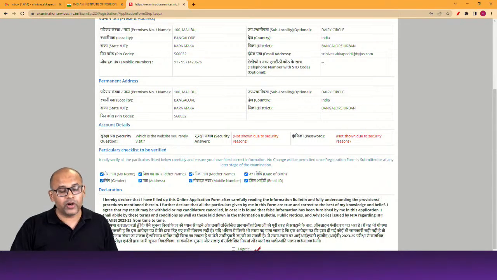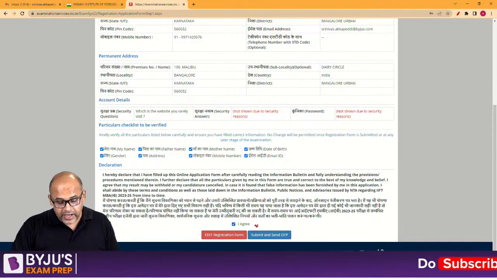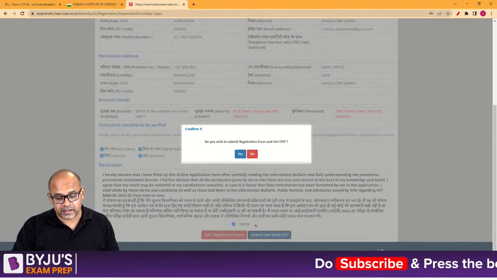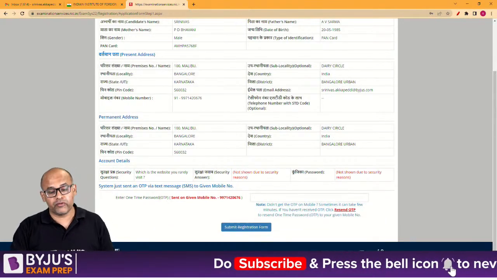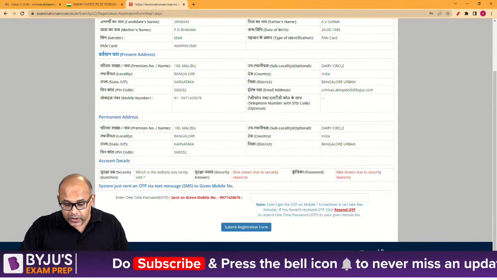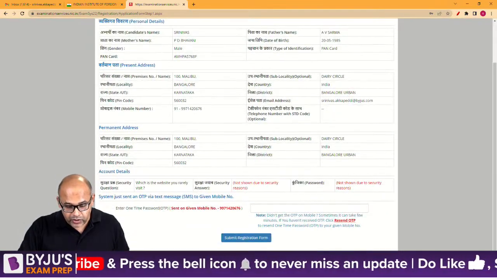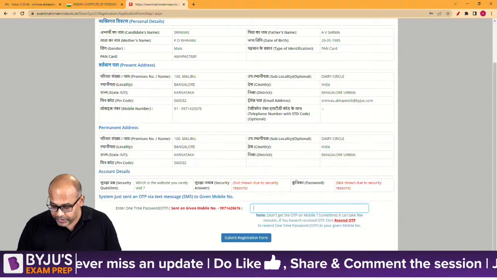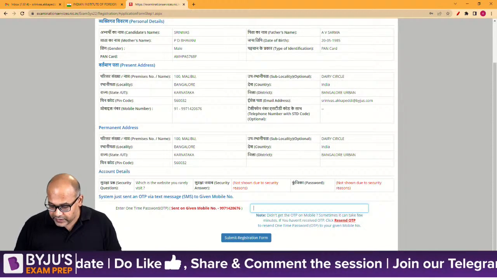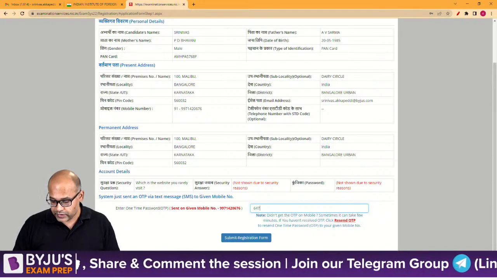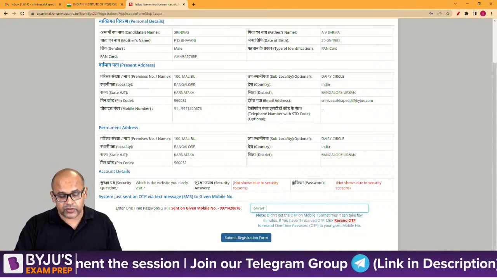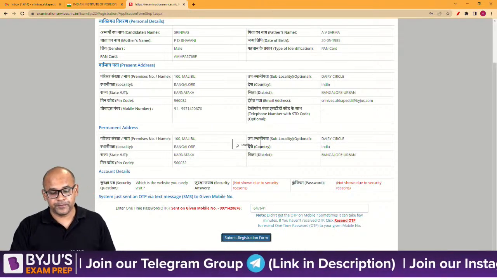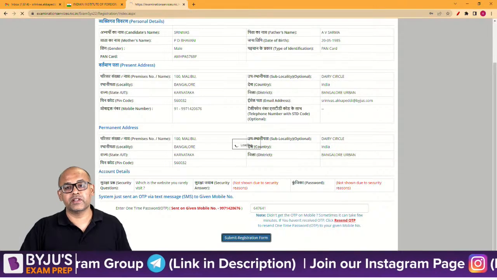They have given all the fields, and then you will say I agree, and then finally submit and send the OTP. So you'll be getting an OTP. Have your phone nearby. You should be getting an OTP quite soon. My colleague over here is holding on. Yes, we got the OTP. Okay, so this is the OTP. Once you get the OTP, you will submit it, and this is the first part which is done.